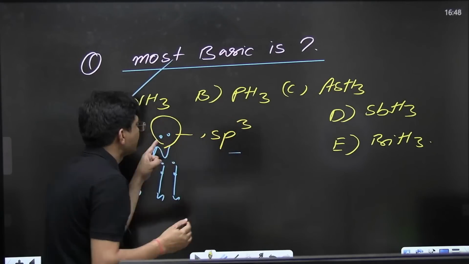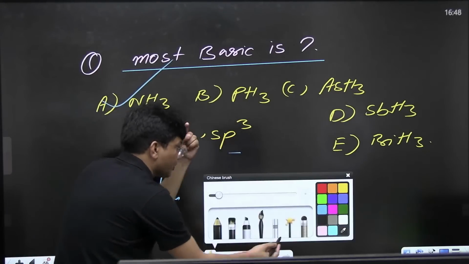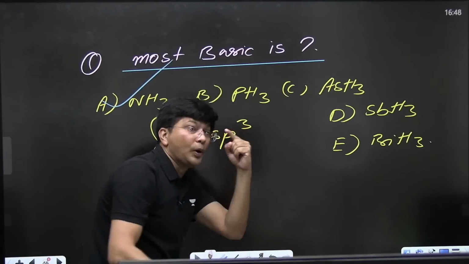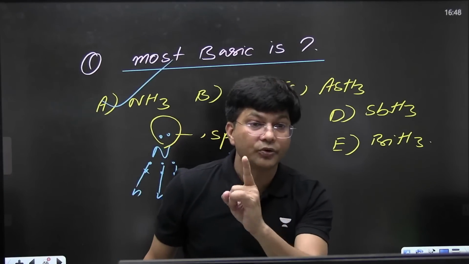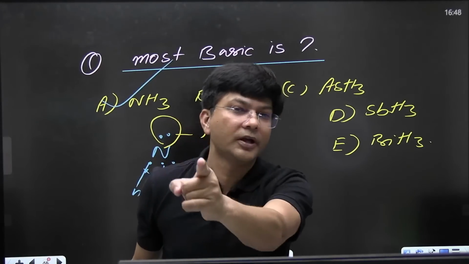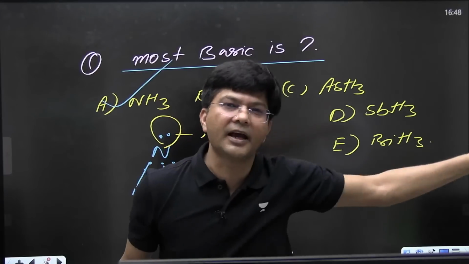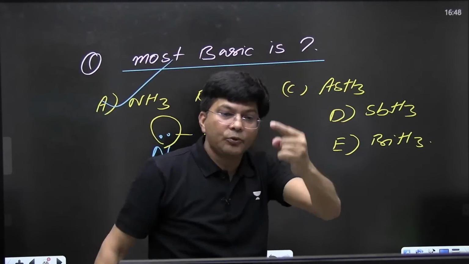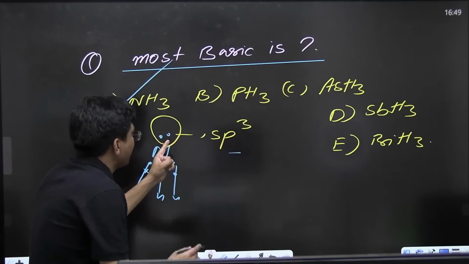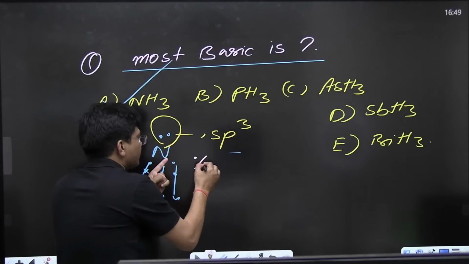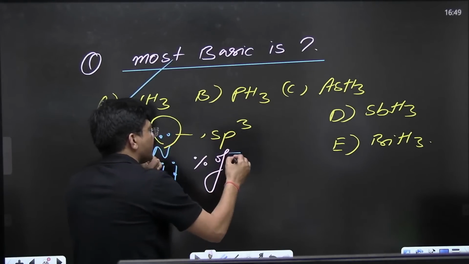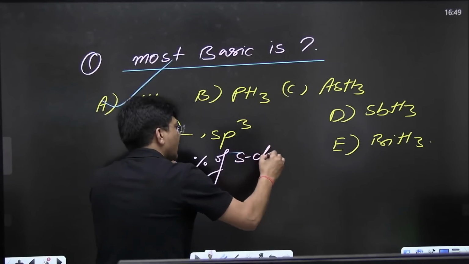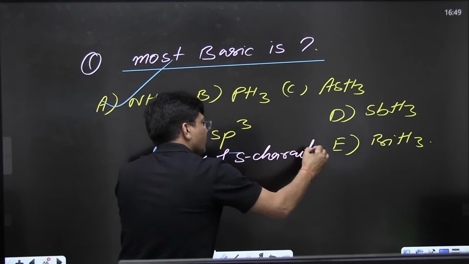I am going to tell you the most important thing, super awesome thing. This is sp3 hybridized. What is the percentage of S character in lone pairs? Do let me know.